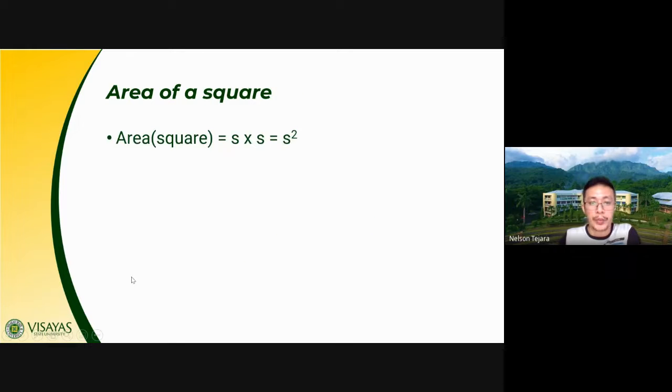So we have here the area of a square. Just side times side. Again, class, we have an exponent of 1 on each side, and by the law of algebra, you have to add their exponents. That's why we got the value of 2. So this is side squared. That's an illustration.